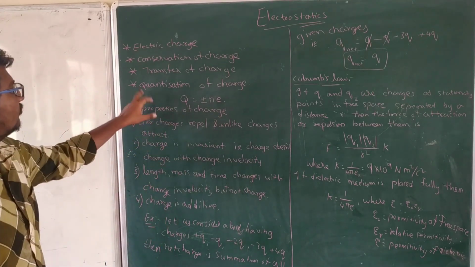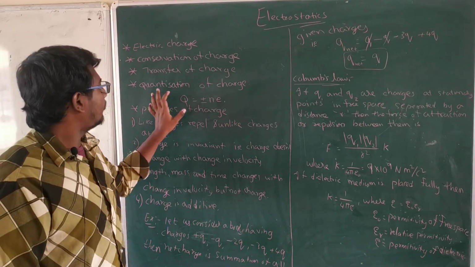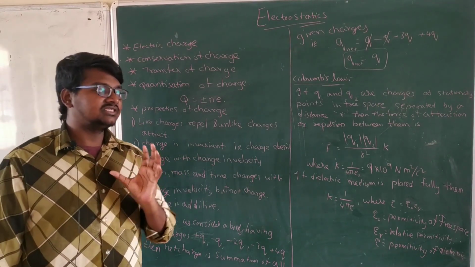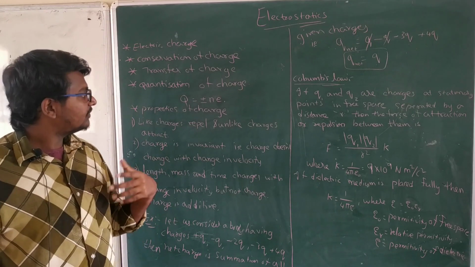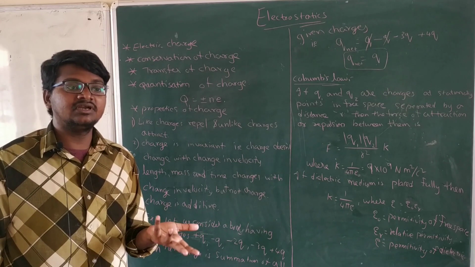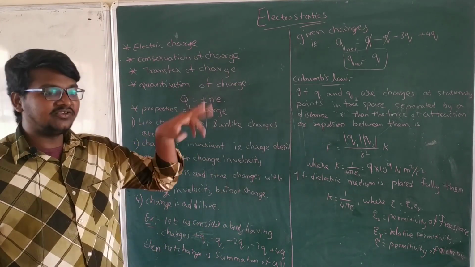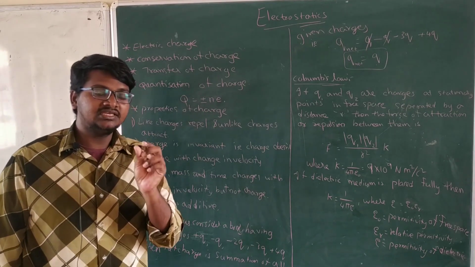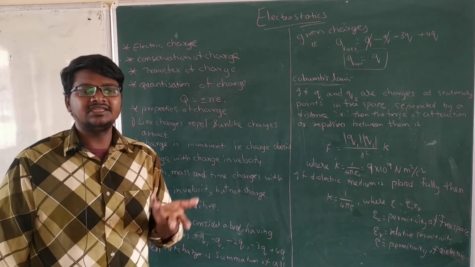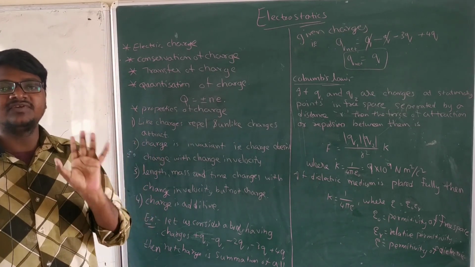Next, quantization of charge. This is a very important thing. Quantization means, just as energy is quantized, in the same manner charge is also going to be quantized. Mass cannot be quantized, charge can be quantized and energy can be quantized. It means we have to define that quantization with an integral multiple, n, where n equals 1, 2, 3, 4, any perfect number.